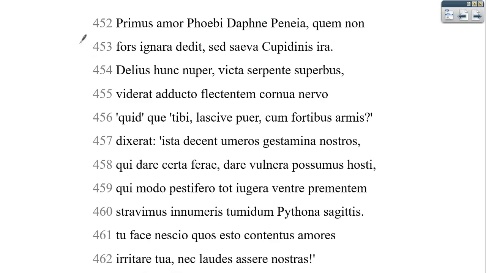As we begin Daphne and Apollo, we have a little bit of explanation about who we're talking about, and then we get into Apollo speaking. So we'll start with amor as your subject. Primus is describing it. Phoebe is another word for Apollo, and it's going to be genitive. And then we're going to supply either fuit, or if you prefer erat, you're going to throw that right in there. So the first love of Apollo was Daphne.